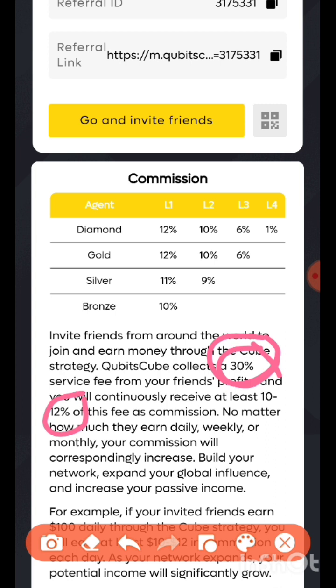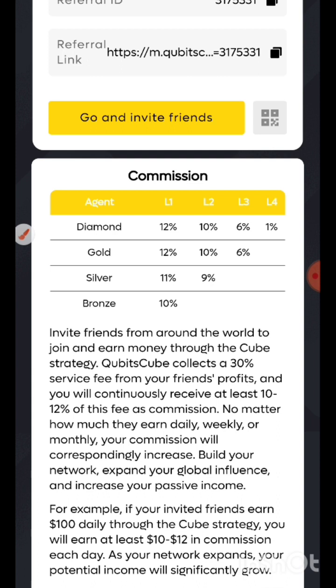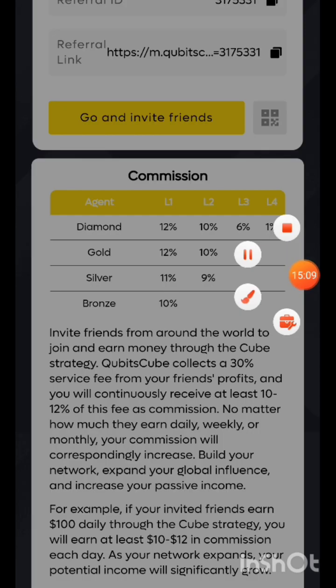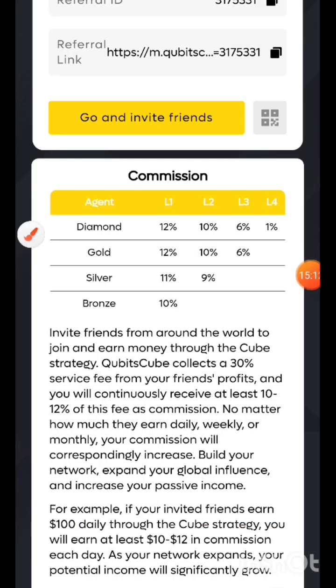Even 18 and 20% is still a very good return for the organization, for the platform, for the system to be robust with funding, guys. So this is a very unique system that they've built, and I'm glad this system has come to stay. Like the commission here, let's look down. For example, if you invite friends and they trade $100 daily through the Qubit strategy, you will earn 10% to 12%. That's $10 or $12 in commission each day. As your network expands, your potential income significantly expands.